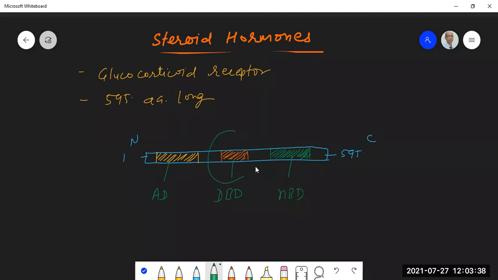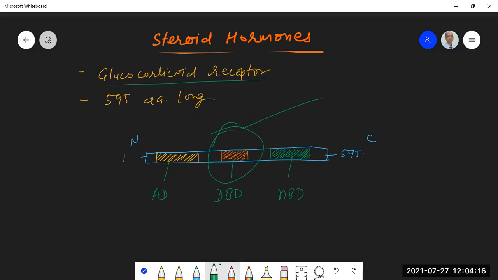Of these three, the DNA binding domain is conserved in all the receptors. We are talking about glucocorticoid receptor. You will have a receptor for testosterone. You will have a receptor for estrogen, estradiol, progesterone, cortisol, adrenocorticoid hormone. All these different steroid hormones, each of them will have a specific receptor. All those receptors have been isolated and purified. And what was found out is that all of them have a common feature, and that feature is that they have a conserved 66 amino acid DNA binding domain. Okay, I have given you one example of this glucocorticoid receptor, which is 595 amino acid long, right?